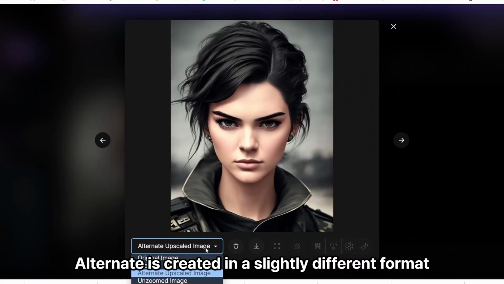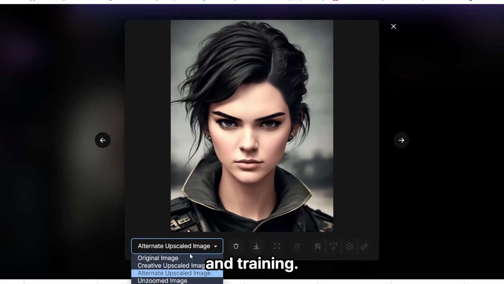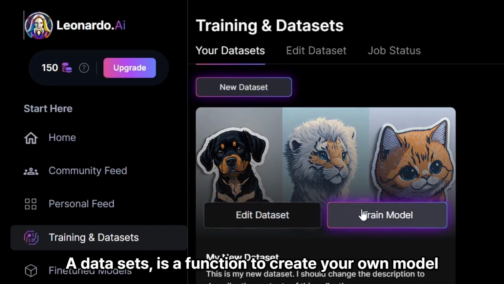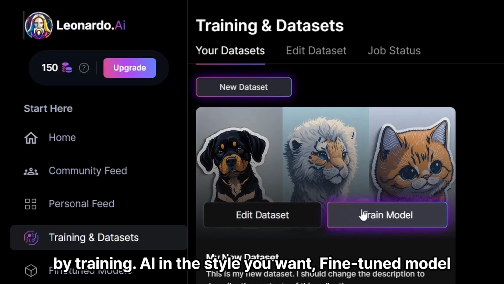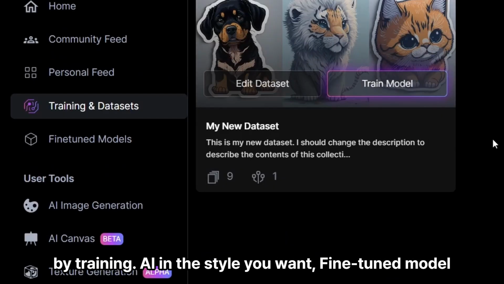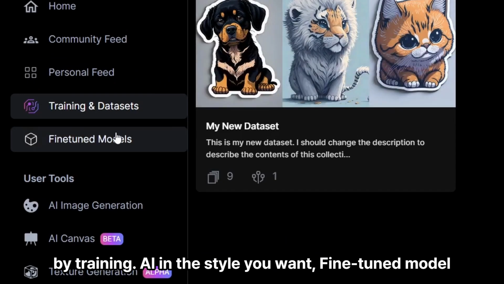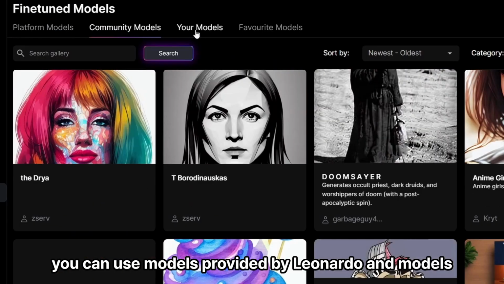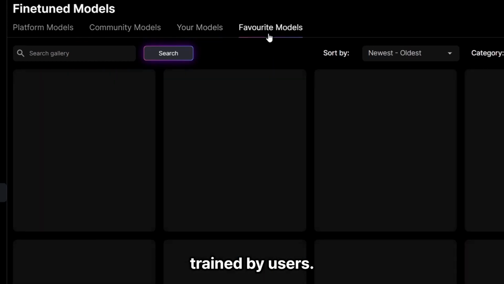Alternate is created in a slightly different format, and training datasets is a function to create your own model by training AI in the style you want. Fine-tuned model, you can use models provided by Leonardo and models trained by users.